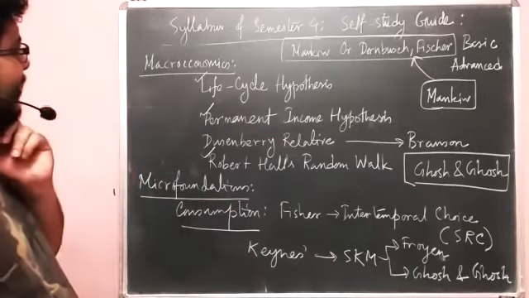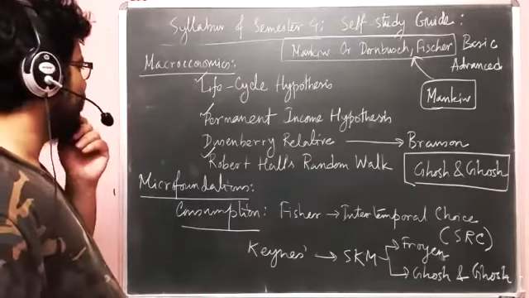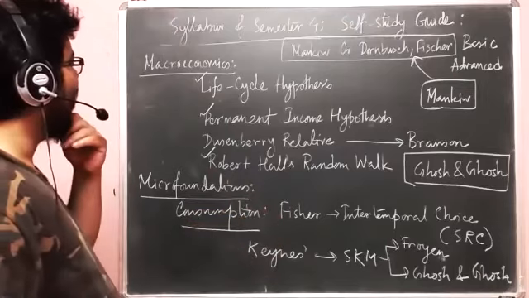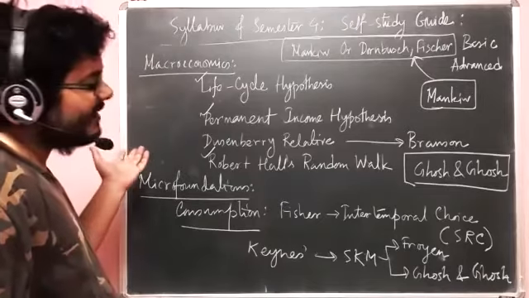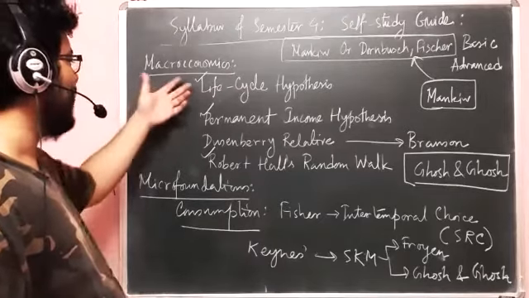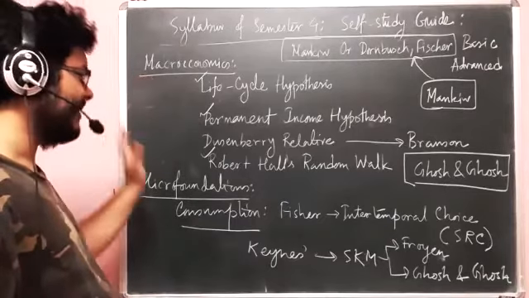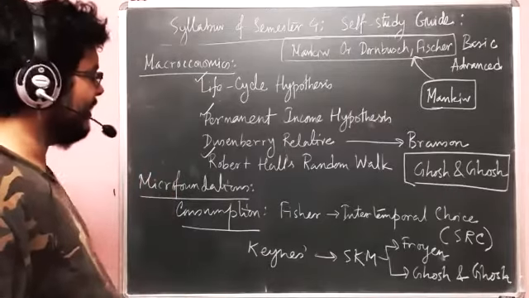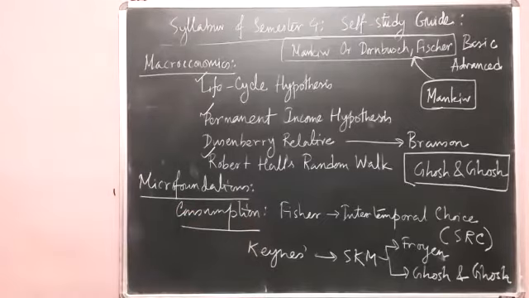All right, when it comes to entrance, you may expect, I mean, obviously questions will always come from Fisher and Keynes, but in these four, if it comes, then it will come from life cycle or permanent, but that comes very rarely. All right, so questions from these two topics come, but very rarely, and from them it never comes. But these are important anyways, but we covered them, right? Okay, so these are the things that we have in consumption.